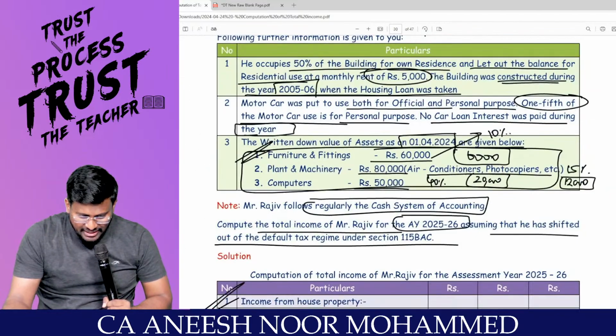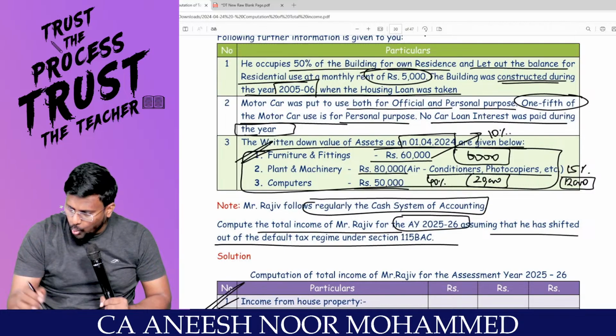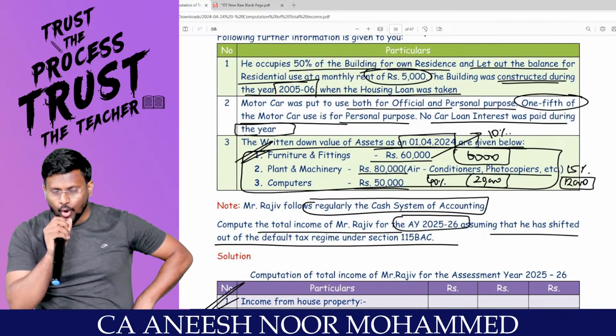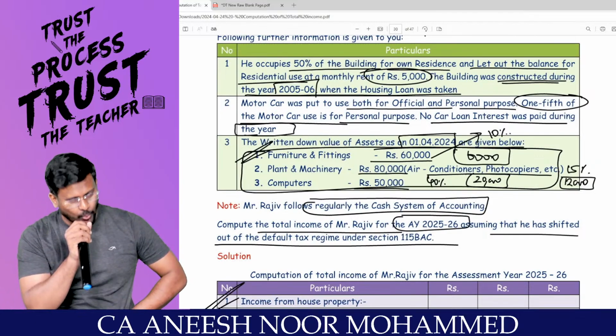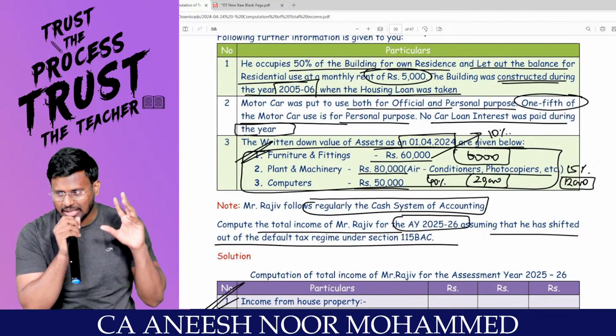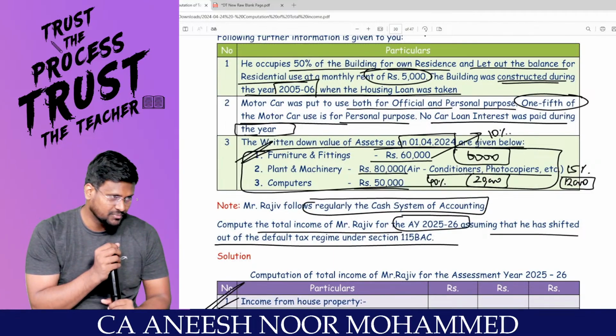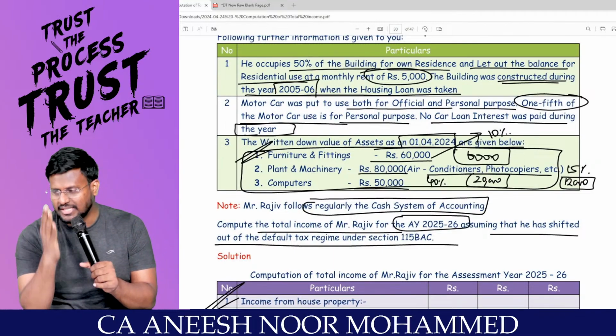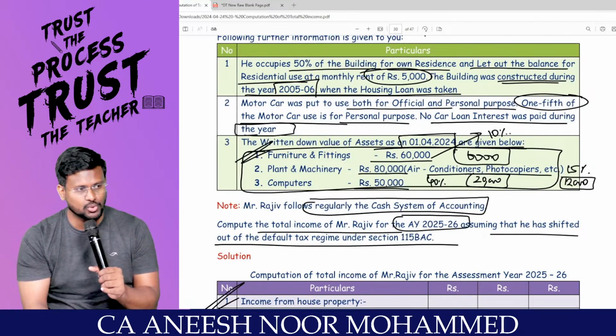If you hear, you know what is computation of total income. If you do, you know how to do in examination. What you want to know is that there is a topic or you want to solve in exam. Then this is the high time to solve this in examination, my dear lovable students.